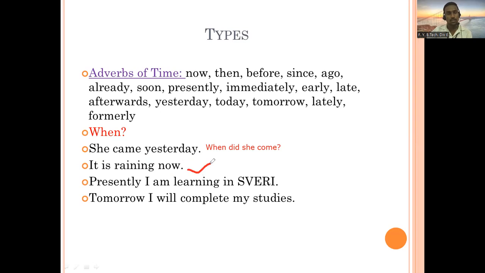So now is here. Then, presently I am learning Swedish. Which word is the adverb of time? Presently. Yes, that's right. Presently is an adverb of time. Tomorrow I will complete my studies. Which word? Tomorrow. Yes, tomorrow is an adverb of time. This way you can try to think of it. Then let's go to the next slide.